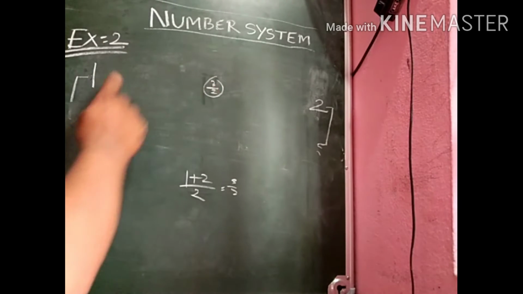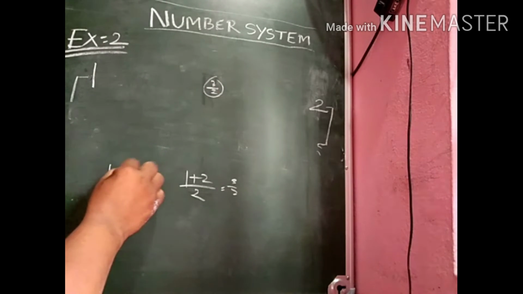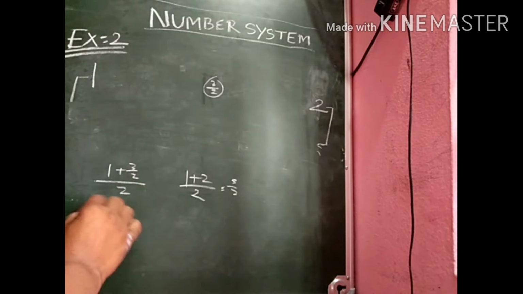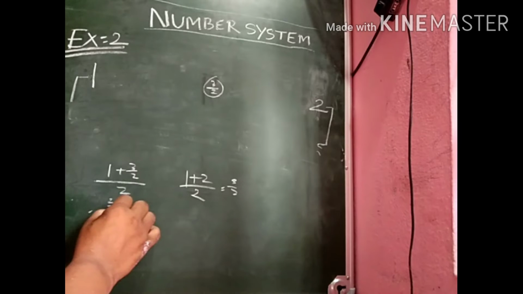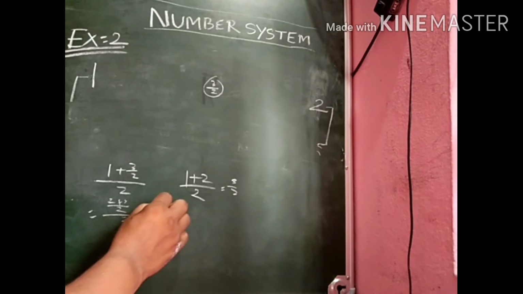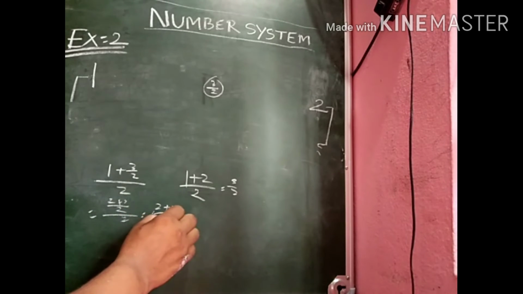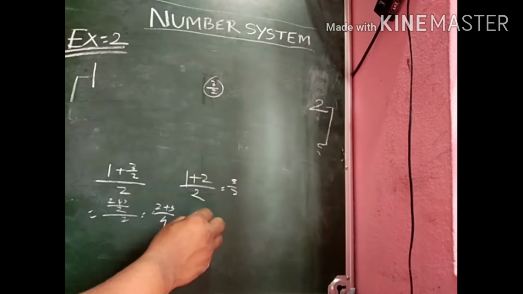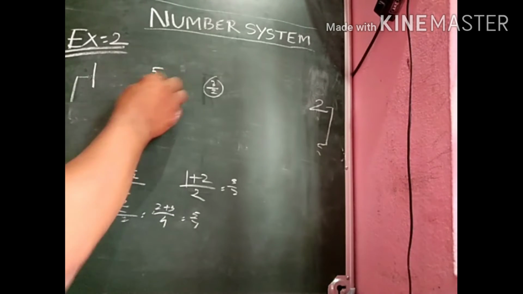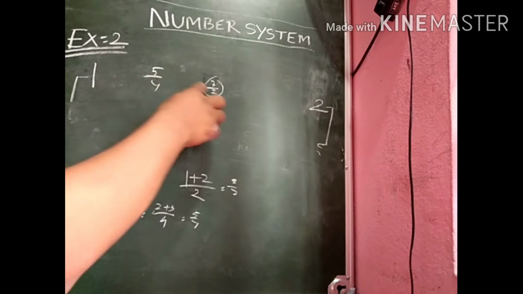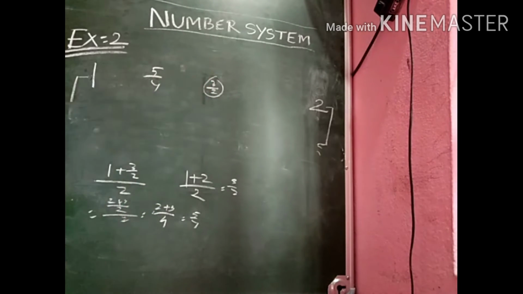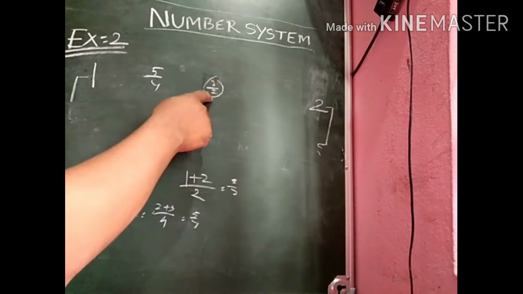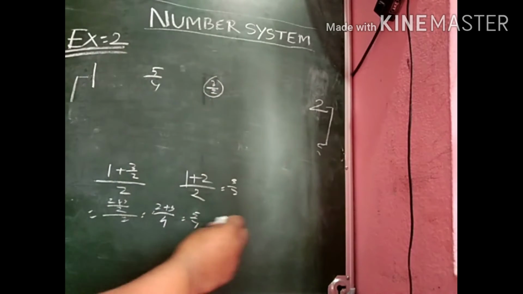Then add 1 plus 3 by 2, whole divided by 2, that is (2 plus 3) by 2 by 2, that means 5 by 4. If you add 5 by 4 and 3 by 2 and divide the result by 2, you will get another rational number between 5 by 4 and 3 by 2, which also lies between 1 and 2.